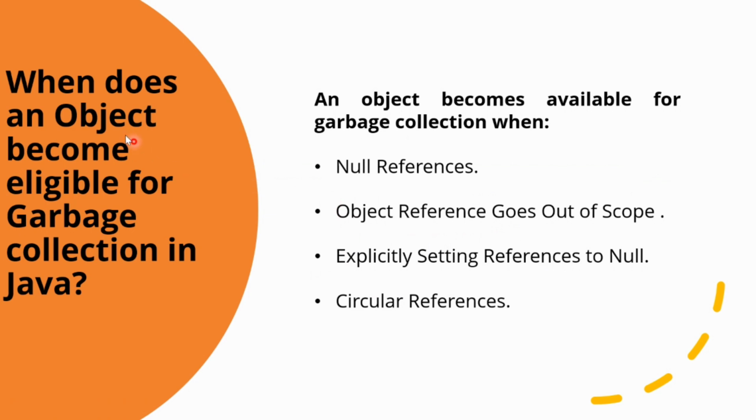Talking about the next question, which is one of the most important questions: when does an object become eligible for garbage collection in Java? There are four points when an object becomes available for garbage collection. The first one is using null references. The second one is when object references go out of scope. The third one is explicitly setting the references to null, and the fourth is by using circular references.